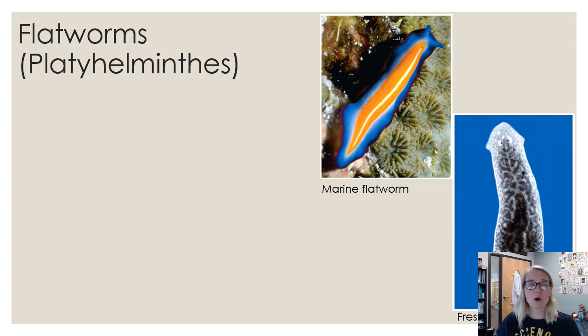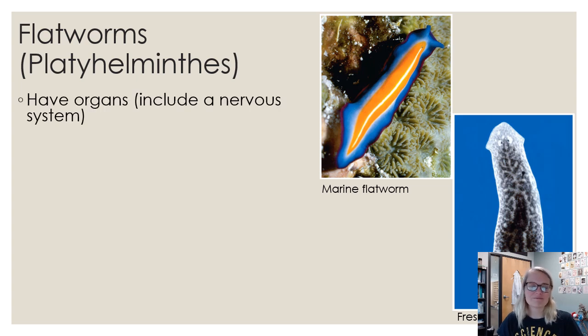All right, our next phylum are the flatworms, which are called Platyhelminthes. Here's a couple different examples. We got a marine flatworm, tend to be really colorful. Freshwater flatworms, kind of boring, but they're super cute. They got those little cross-eyed eyeball looking things. They're not eyeballs. Sensory organs. So they do have organs. They have a nervous system.